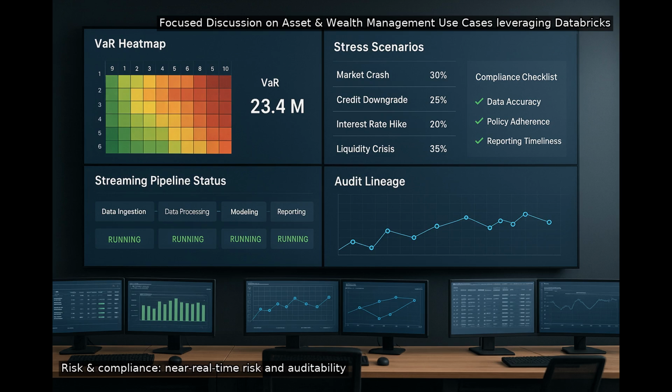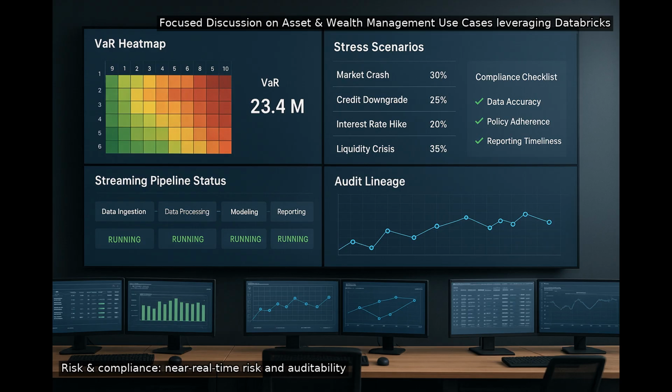How do risk and compliance teams use the Lakehouse for near real-time risk and regulatory needs? Streaming positions and market moves can feed incremental VaR and stress calculations, while scenario expansion runs in parallel for intraday updates. Surveillance rules can score trades and communications metadata against patterns, with outputs stored as auditable Delta tables.